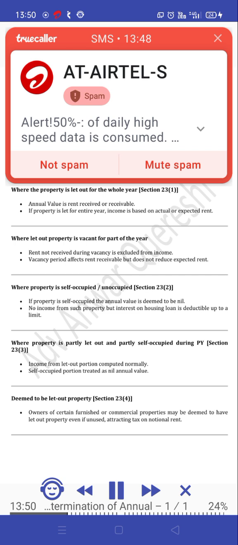Rent actually received or receivable, or reasonable expected rent from property, or municipal value or fair rent, whichever is highest. Where the property is let out for the whole year, section 23(1): annual value is rent received or receivable. If property is let for the entire year, income is based on actual or expected rent.